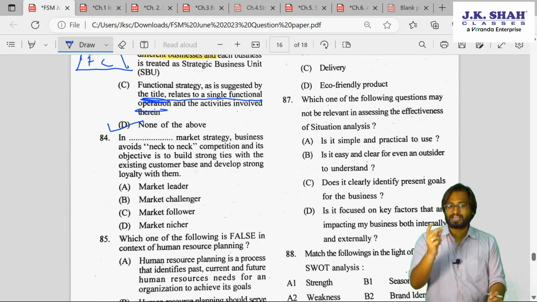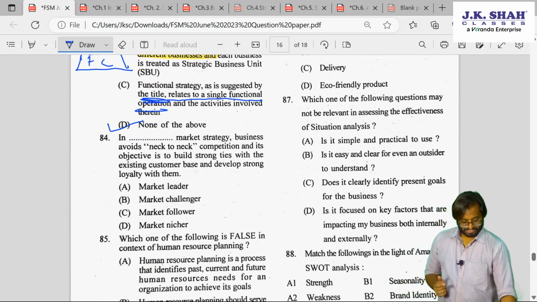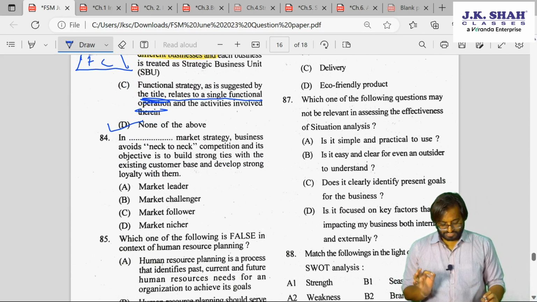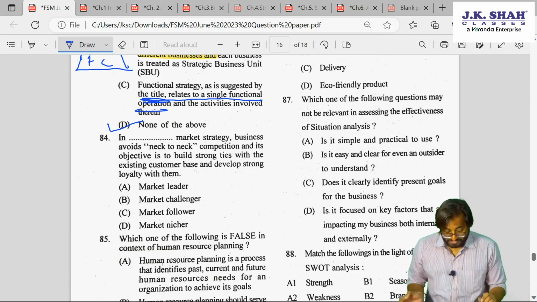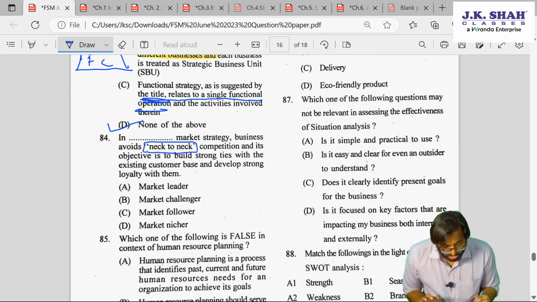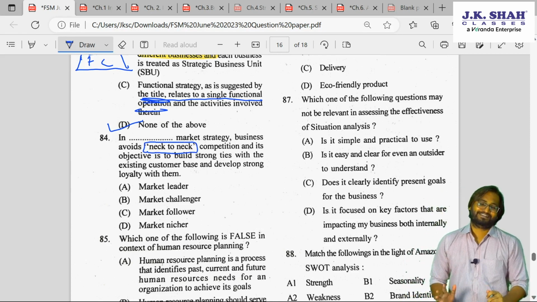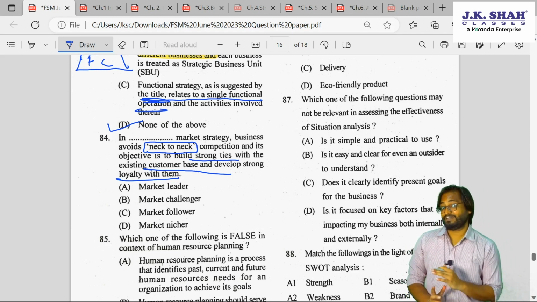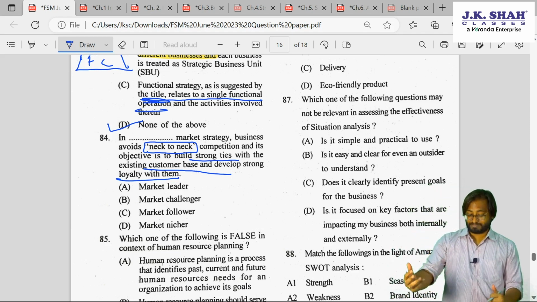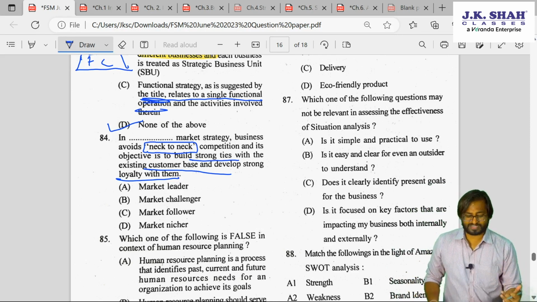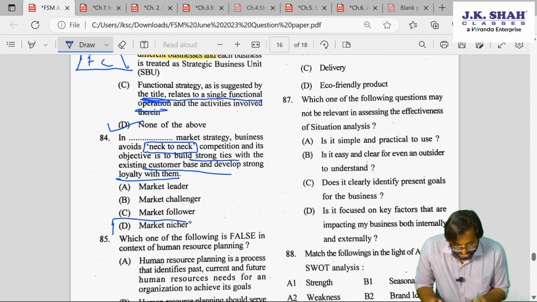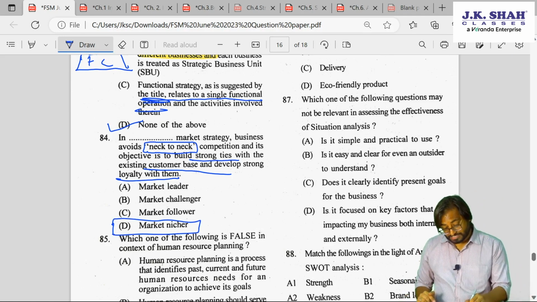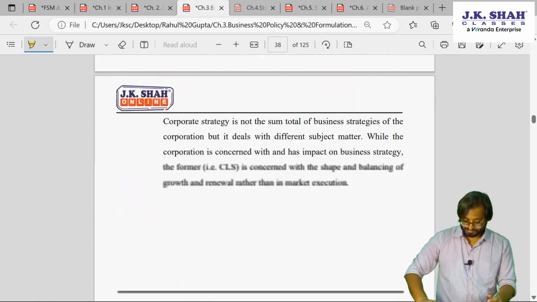84th. Now everything will happen quickly because everything is known to you. It's simple now. In dash market strategy, business avoids neck-to-neck competition. Means they don't want to face competition, guys. And the objective is to bring strong ties with the existing customers and develop loyalty. Market leader means someone who has the highest market share. Market challenger. Market follower. No. Market nicher. Again, this is in the same chapter, chapter 3. I'll show you.